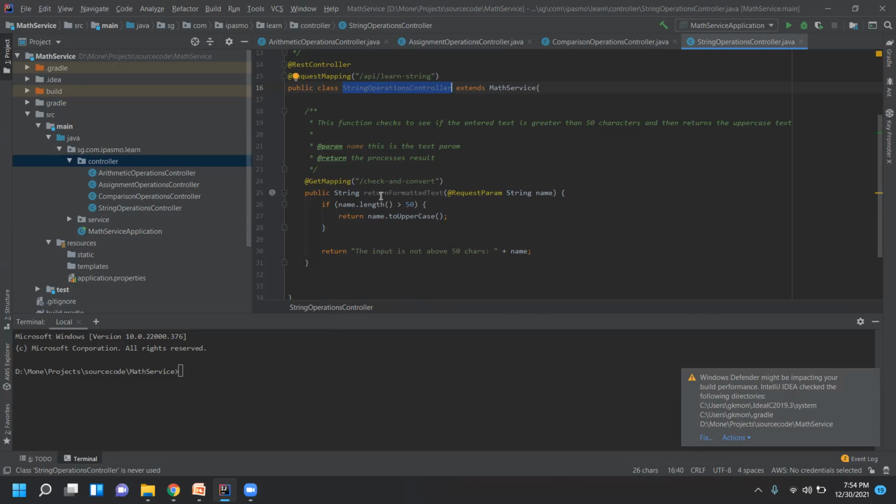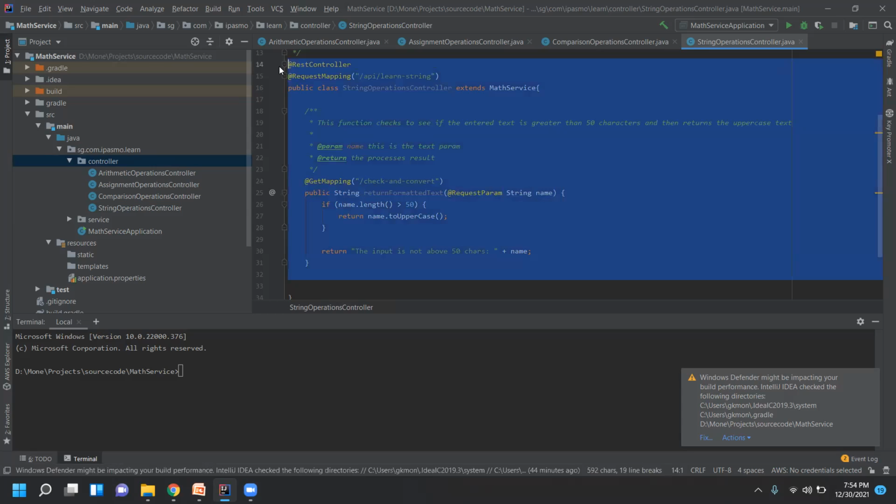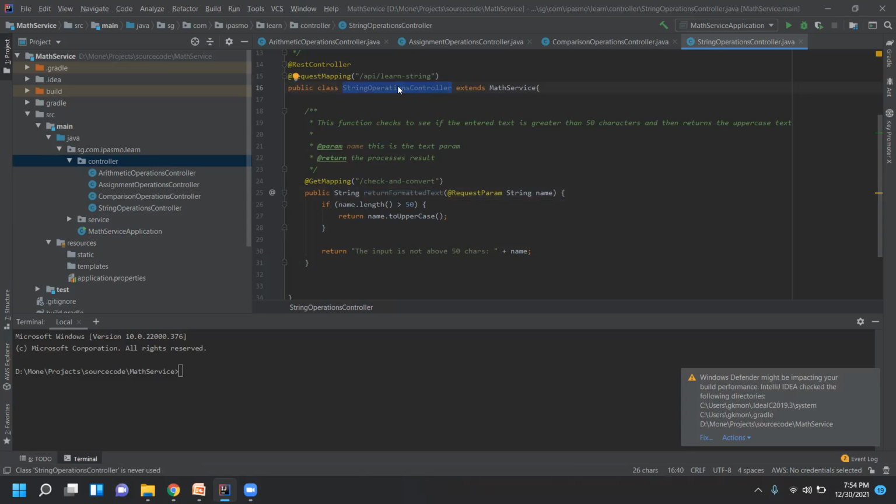Inside this we have written a method, basically a function, inside this string operations controller class. This is our own custom class.